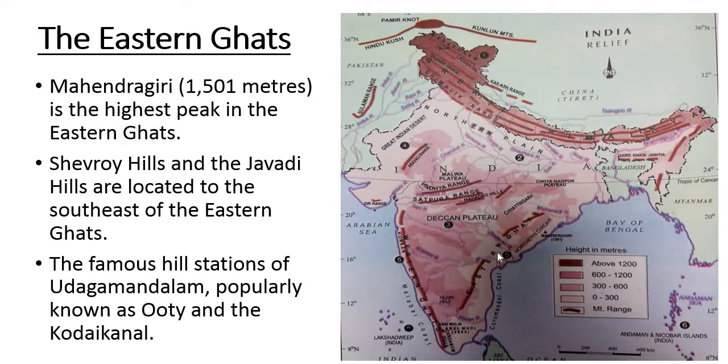These are the rivers which I was talking about. They come from the Western Ghats, move eastward, and finally go to the Bay of Bengal. These ghats are discontinuous, dissected by these rivers.